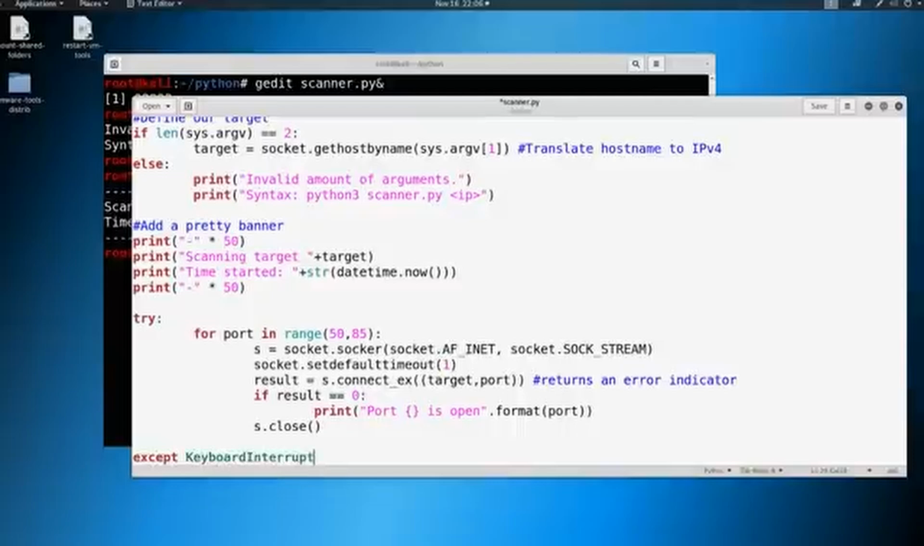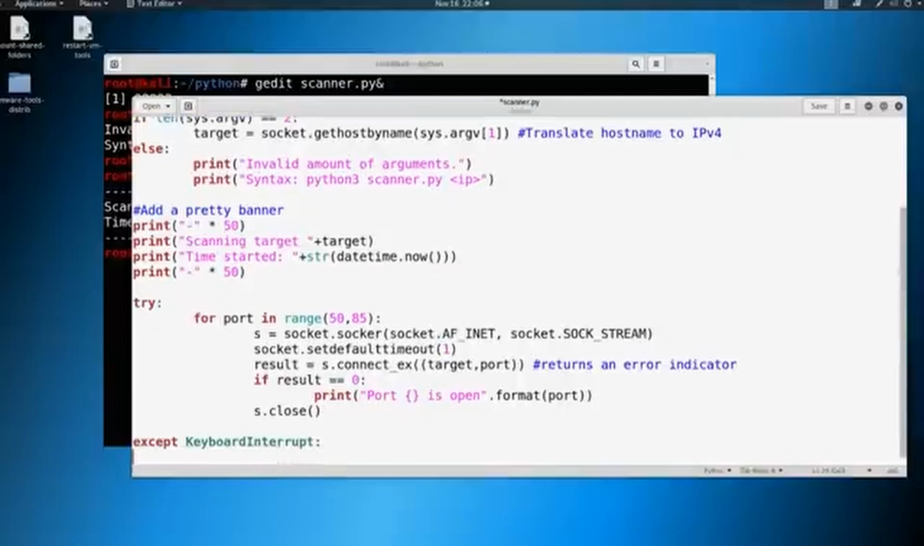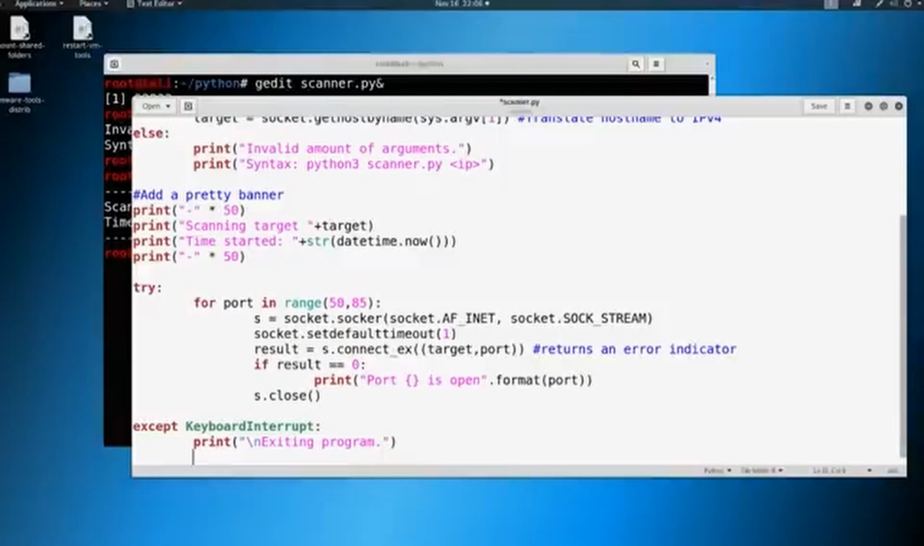So if you've been using Linux for a little bit now, you should know something like Control-C is a keyboard interrupt. So if we want to interrupt the scan, we need to define that there is an interruption here. So I'm just going to put in something like "exiting program." Okay. And we're going to say when that happens, when there is a keyboard interrupt, we're going to say sys.exit. That allows for that clean exit.